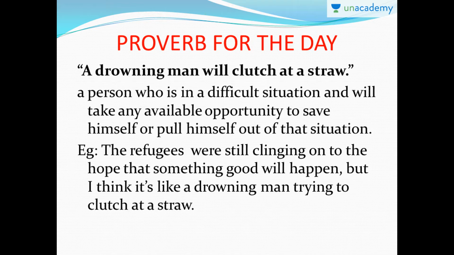But seeing them hopeless makes me think that they're just like a drowning man trying to clutch at a straw. That means they try to explore all the opportunities they have in order to pull themselves out of that plight, but unfortunately it is not happening. So it's like a drowning man trying to clutch at a straw.